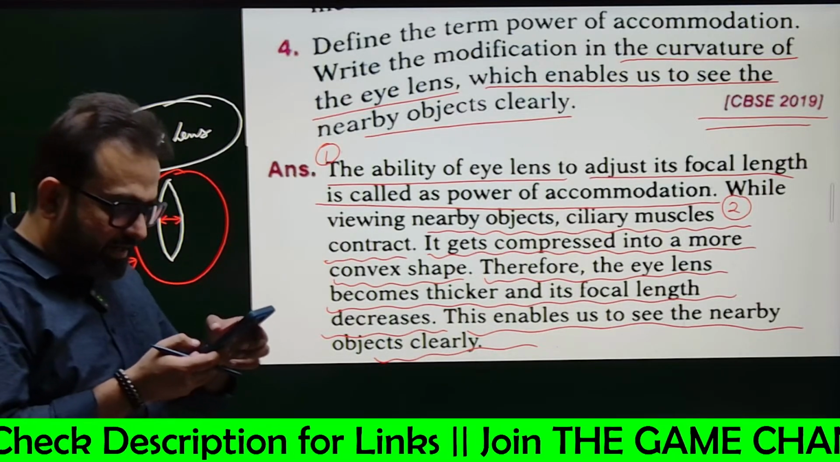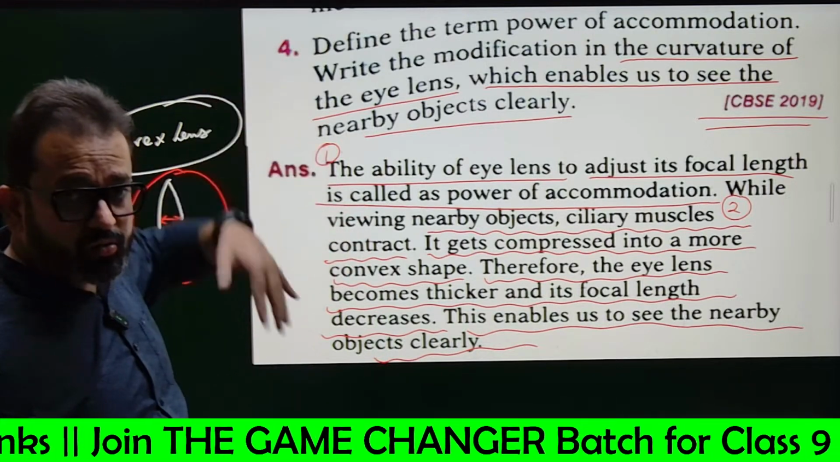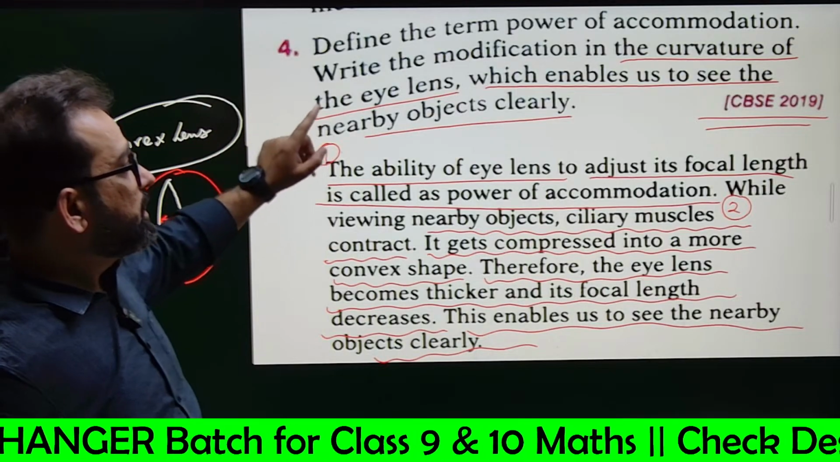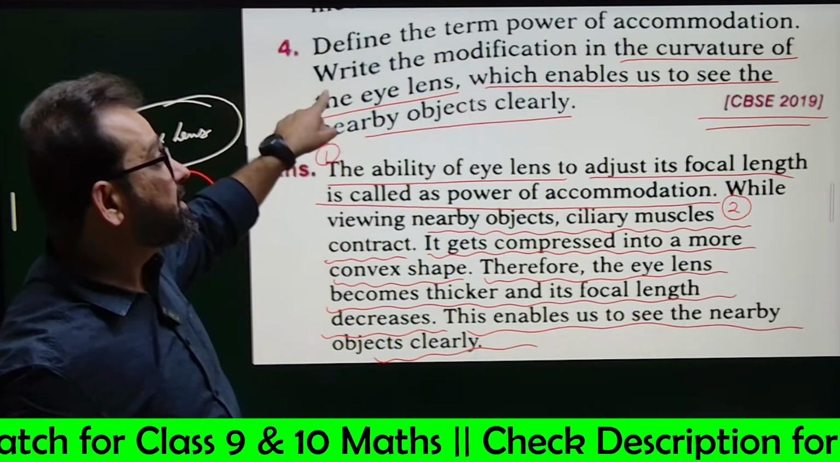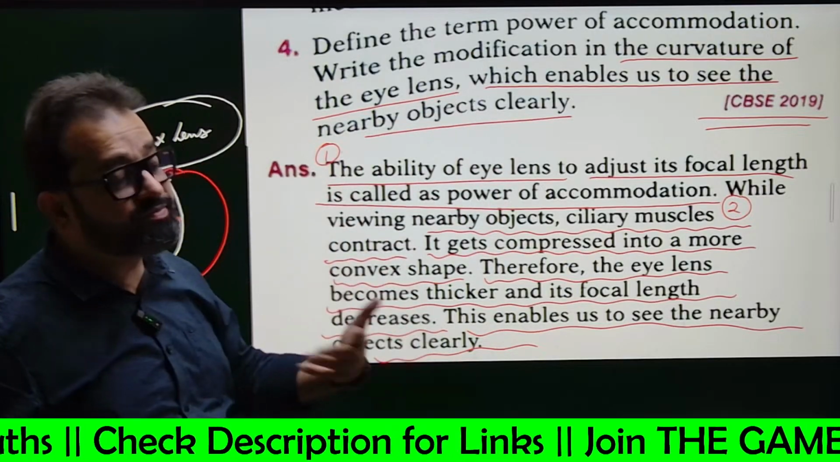Read the question again and again. What the question says, you must know how to write. If you draw diagrams, it will be very much beneficial for all of you. It's saying, define the term. Write the modification in the curvature of the eye lens which enables us to see the nearby objects clearly.